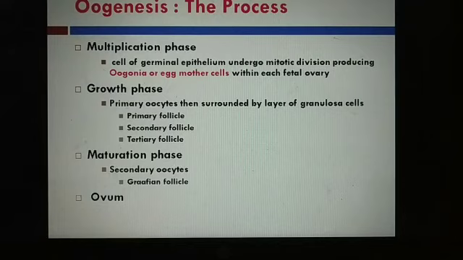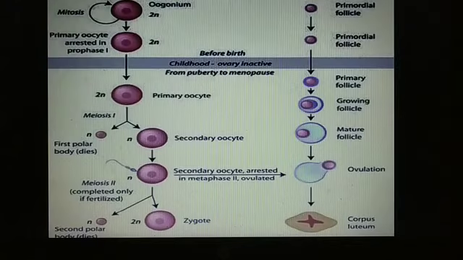Okay, you can understand with the help of this diagram. Here, student, you see that the cells of the germinal epithelium undergo mitotic division, and after mitotic division they form oogonia, the egg mother cells, which are also diploid in nature. Okay, understood? The egg mother cell or oogonia is diploid because it is formed after mitotic division of the germinal epithelial cell.